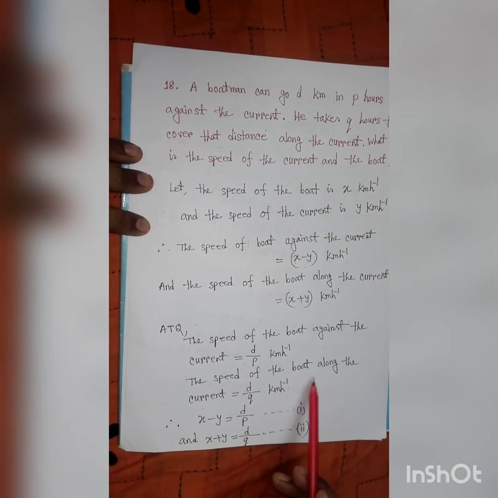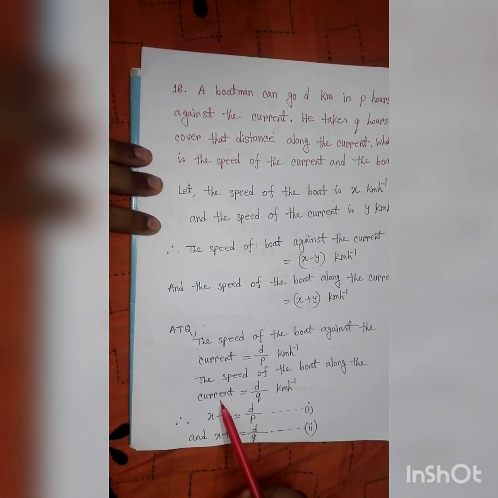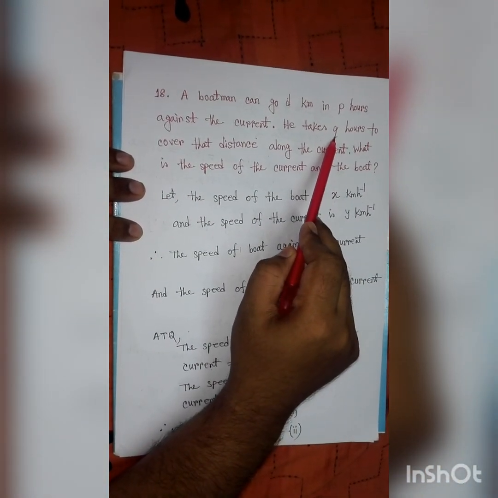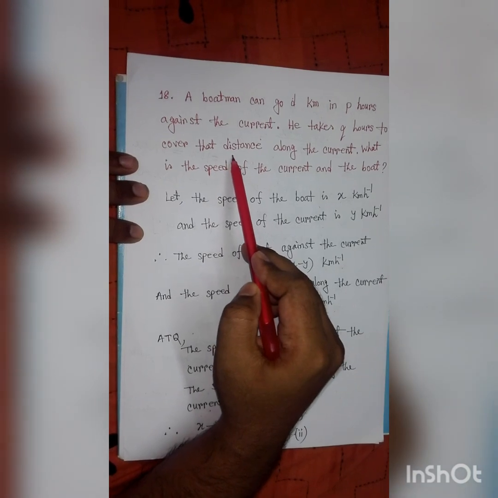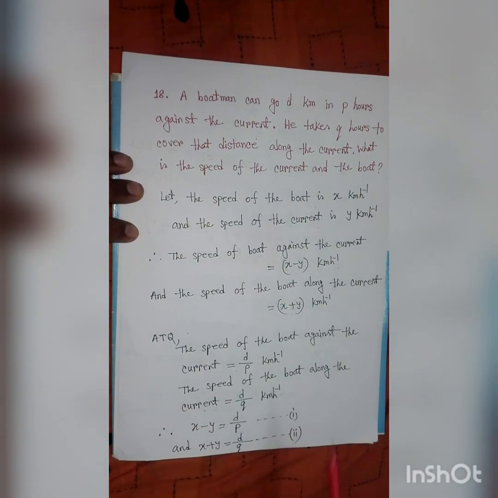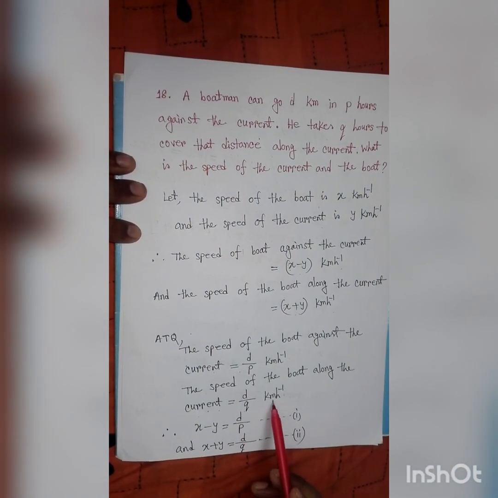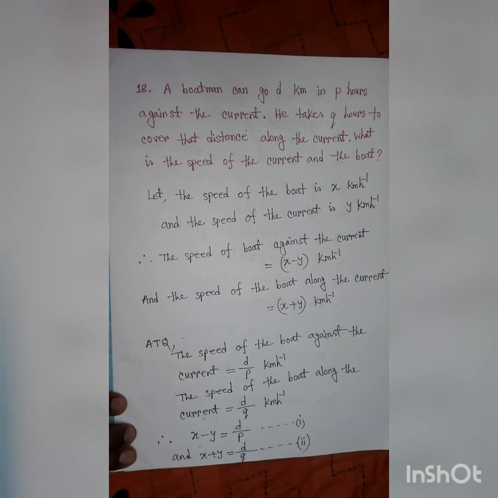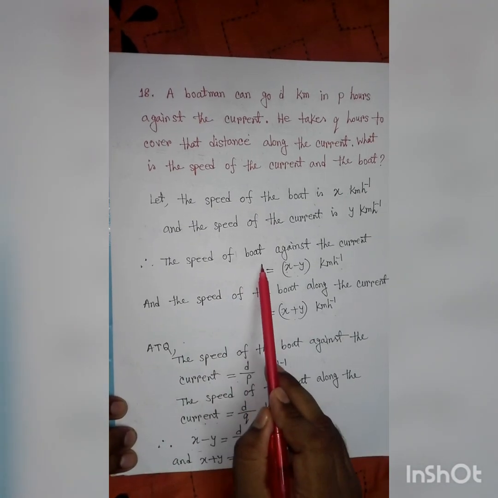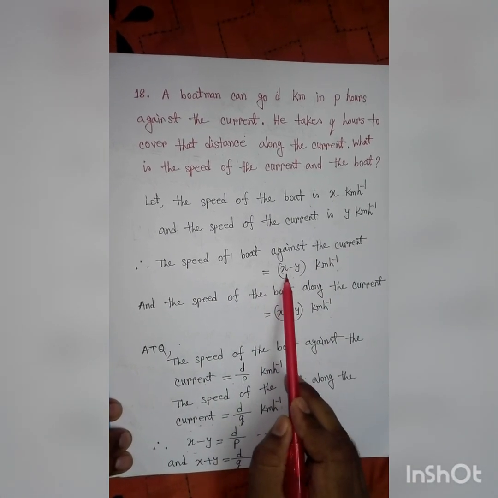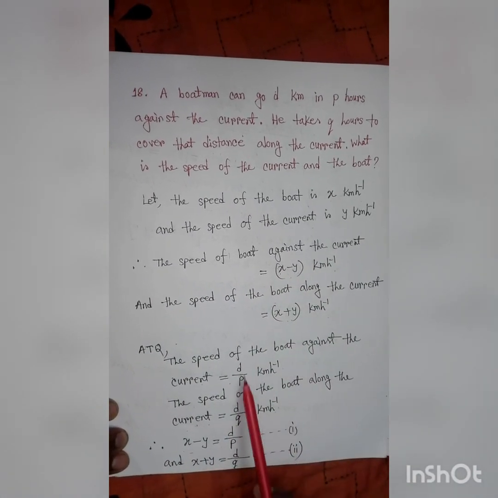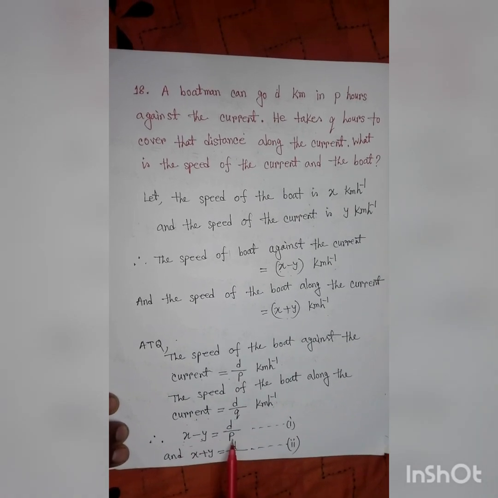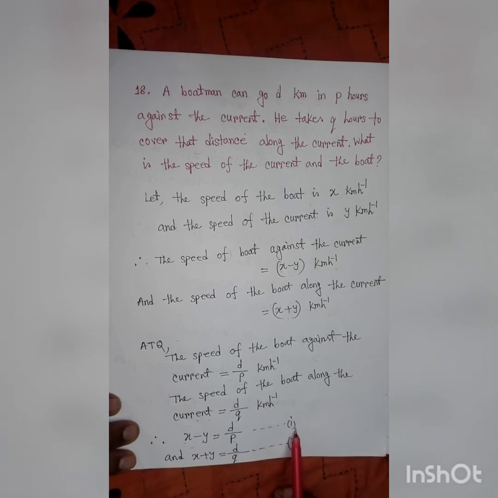The speed of the boat along the current. For along the current, the total time is q hours and the distance is d. So d by q kilometer per hour. So we get the speed of the boat against the current is x minus y and d by p. So we can write x minus y equal to d by p. This is equation number 1.